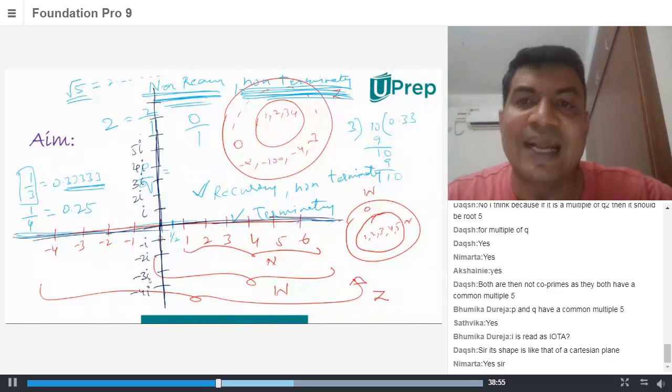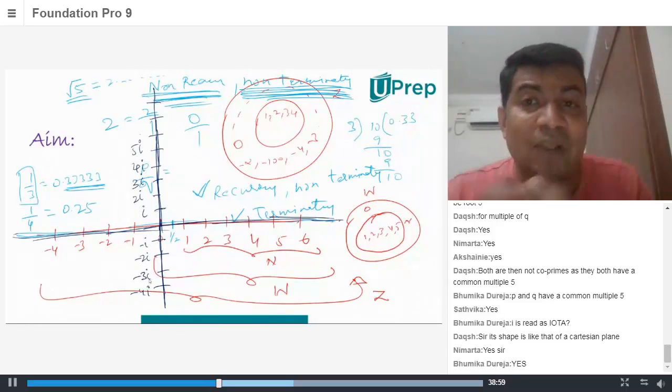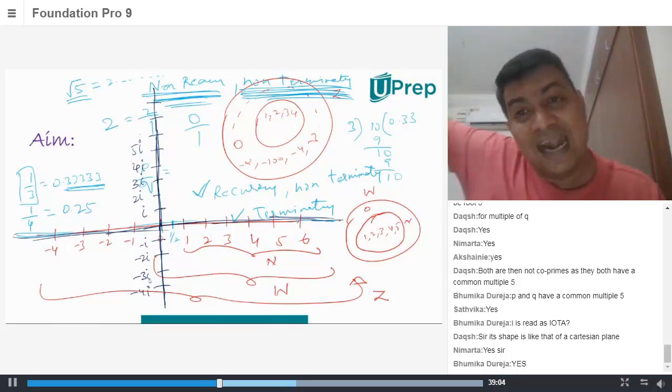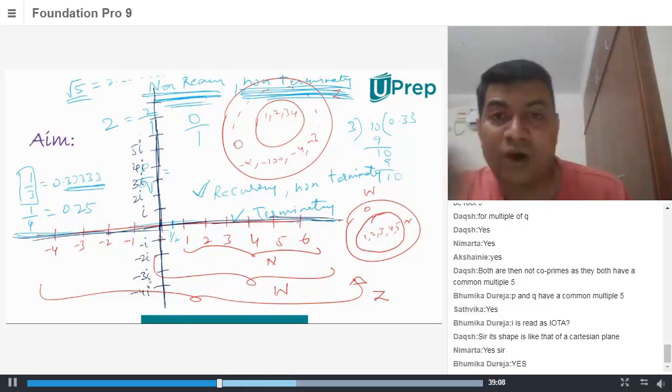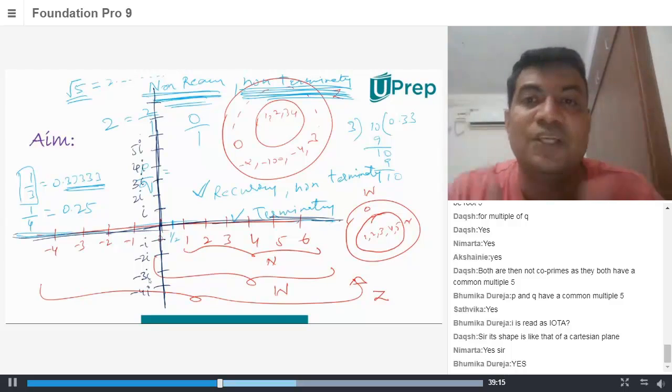Very good, Daksh. It's like a Cartesian plane, but in the Cartesian plane that we learn, it is the x-axis and y-axis. But here, this is a real axis and an imaginary axis. Your vertical is an imaginary axis and that is your real axis. So there is something called the real line and the imaginary line.